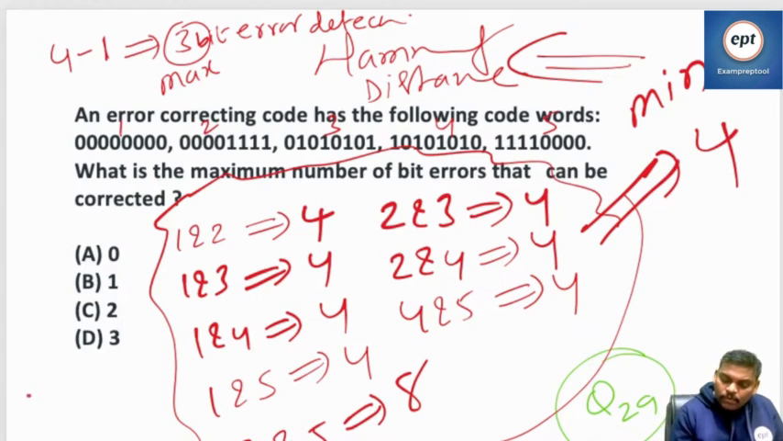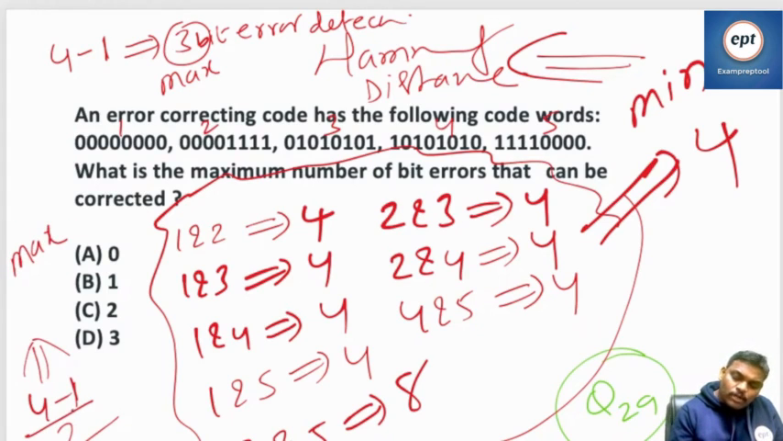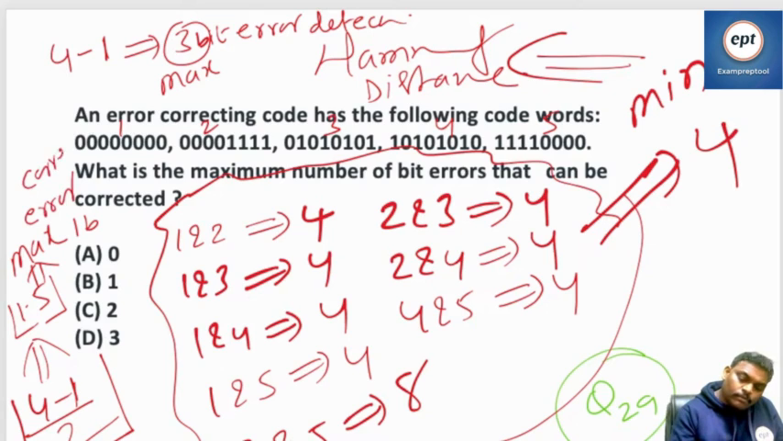Next one, 4 minus 1 by 2. 4 minus 1 is 3. 3 by 2 is 1.5. Take the floor value. 1.5 floor value means 1. Maximum 1 bit error corrected.